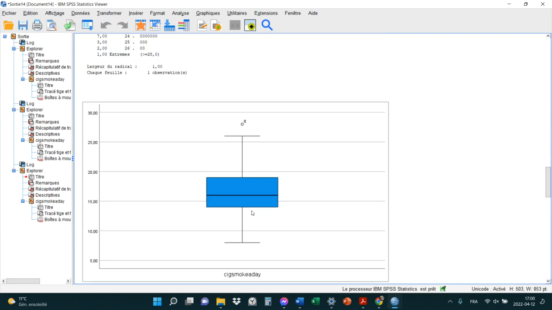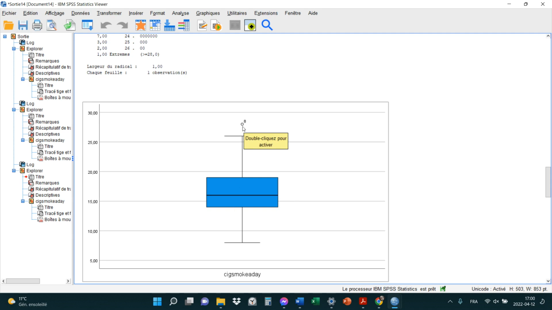Voici le diagramme à boîte et à moustache que j'ai obtenu la dernière fois. And this tells me that there is an extreme value pour la 8e personne avec la règle 1.5, because this person is above 1.5 times the interquartile range.